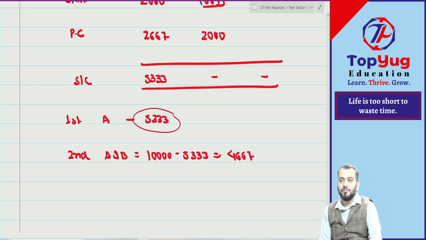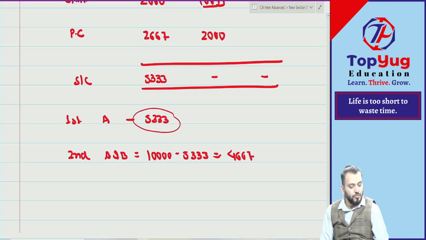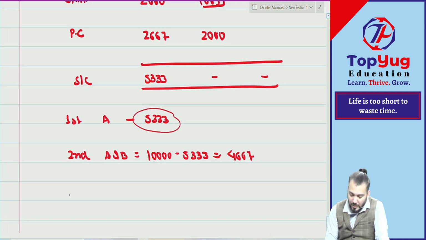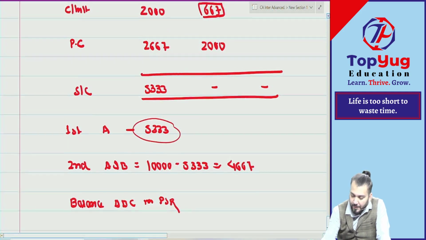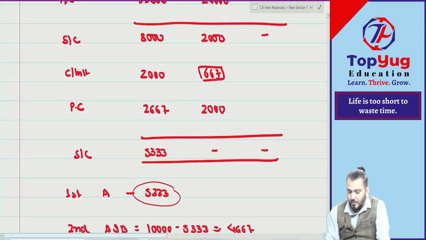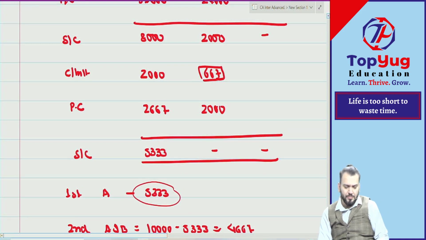Correct, na? Understood? Then balance to whom? In PSR. Correct, na?